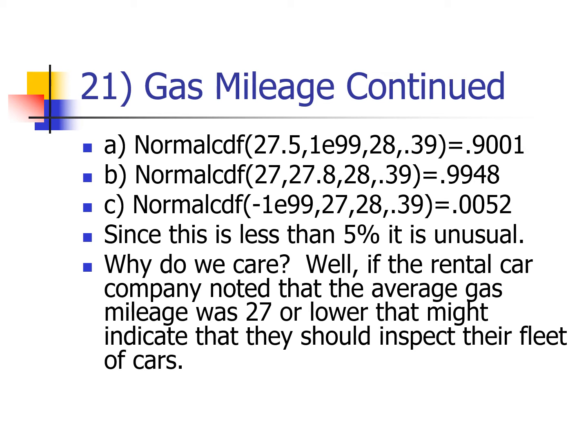I just added a little something there. It would be very unusual, wouldn't it? That's basically saying for our fleet of 60 cars, it's very unusual, in fact almost impossible, only a 0.5% chance that the average gas mileage would be 27 or less.